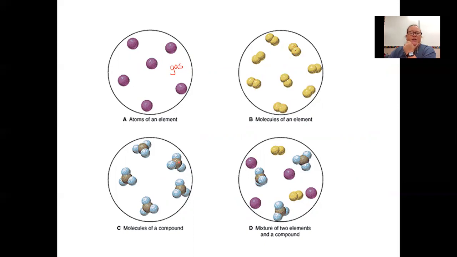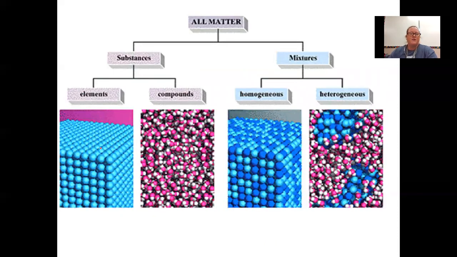Here we have molecules of a compound. We have a central atom and three other atoms that are the same as each other but different than this one. And here we have a mixture of two elements and a compound. So I would say all of these represent a gaseous state of matter based on the space in between.